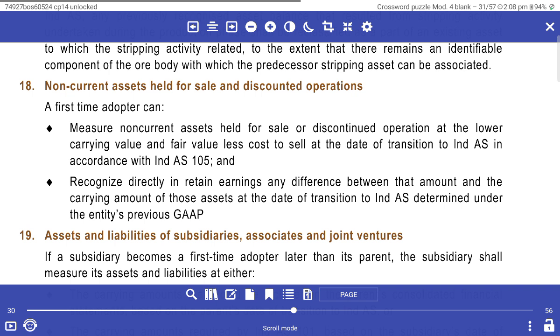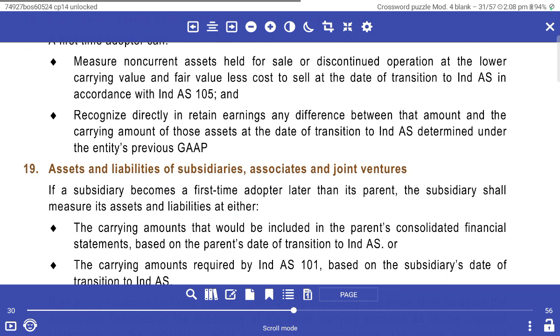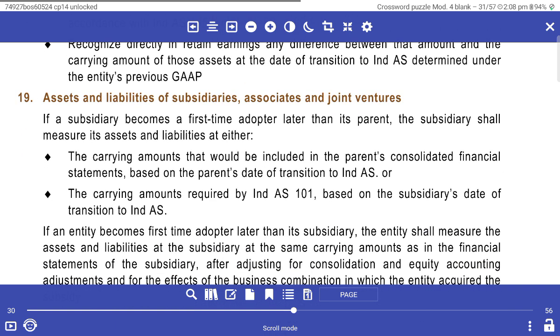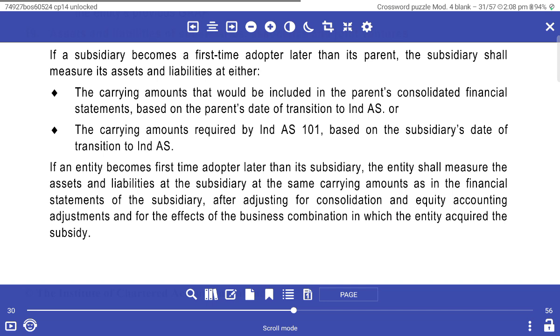The date of transaction increase and the potential the increase on the condition direct retaining earning of the difference between amount that is carrying amount and the asset and the date of transaction of India is retaining for the entity's previous cap assets and liabilities. Subsidiary became first time after later and the subsidiary shall be matured assets and liability either the carrying amount would be included parent associated consolidated financial statement based on the parent date of transaction in DAs and the carrying amount classifies in DAs based on the subsidiary's date of transaction.